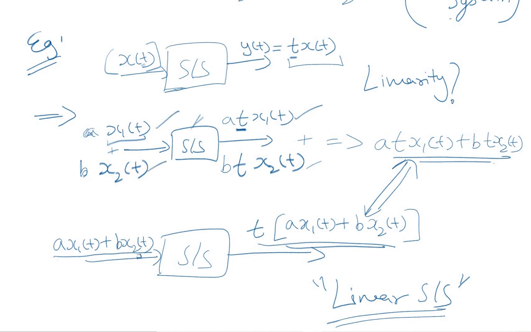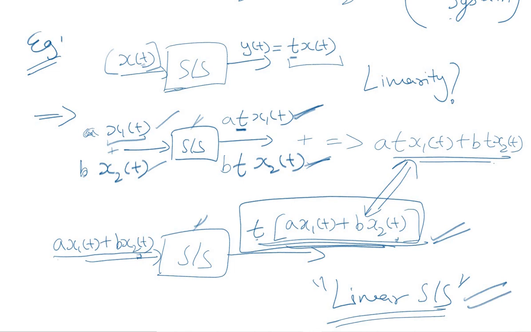And the corresponding output will be what? Because the system remains the same, the corresponding output will be t times the input signal. If this output is equal to the sum of the individual outputs, then we can say that the additivity and the homogeneity properties are satisfied. The system follows the superposition principle, hence the system is a linear system. So we can easily comment on the linearity of the system, that it is a linear system.